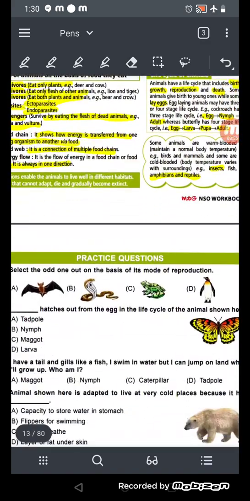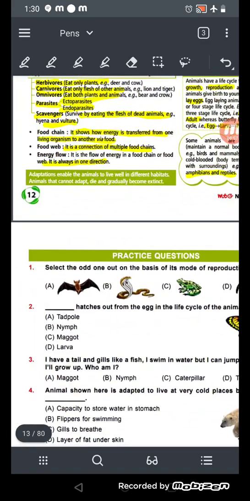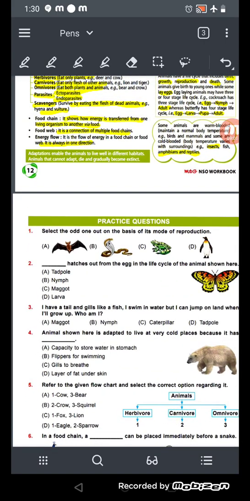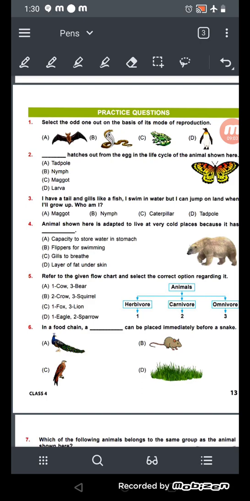Okay, now we have a practice set which you need to do. So what is the practice set? Let's see. Select the odd one out on the basis of its mode of reproduction. One more thing: in your examination this type of question will definitely come, not this exact question but this type of question, and you need to know how to solve it. For example, number 1, select the odd one out on the basis of its mode of reproduction. So we need to select the odd one. How can we select?